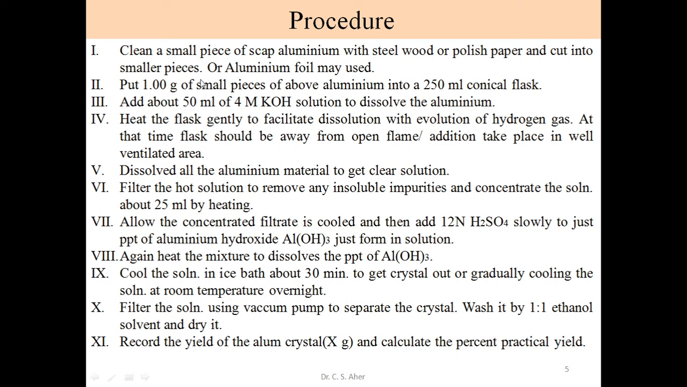So we put 1 gram of the material in smaller pieces in a 250 ml conical flask. In the same conical flask, we add 50 ml of 4 molar potassium hydroxide, that is KOH solution, to dissolve this aluminium. If you use scrap aluminium, at that time gentle heating is required to dissolve this aluminium material, and hydrogen gas is evolved, as we said in the reaction theory. But when we use aluminium foil, it is a very thin foil, it easily reacts with KOH to liberate hydrogen gas. So in that case we don't require gentle heating.